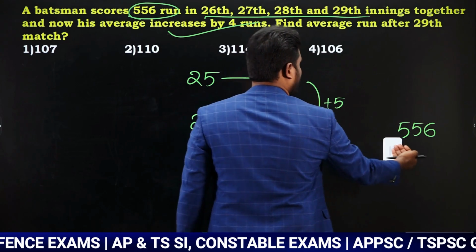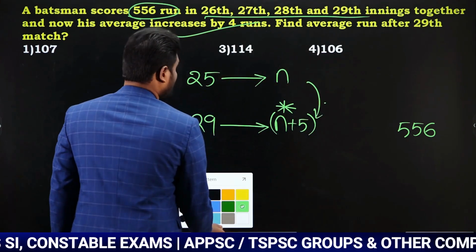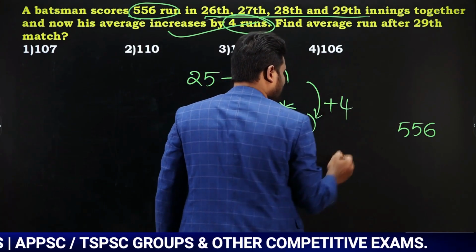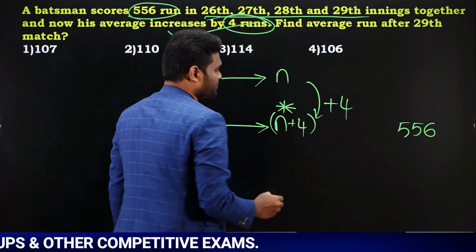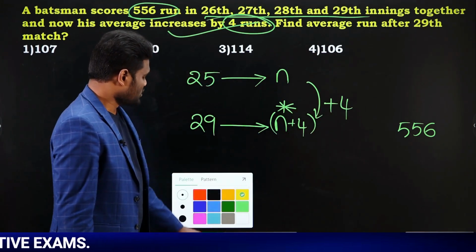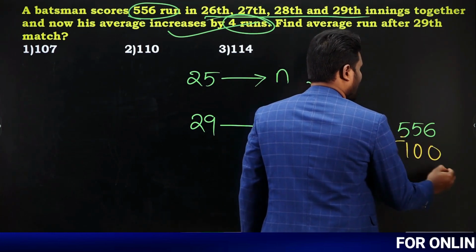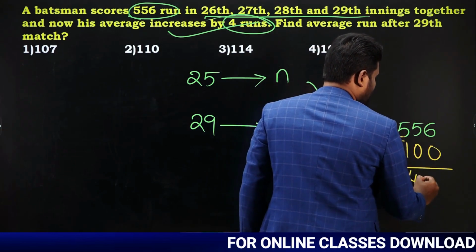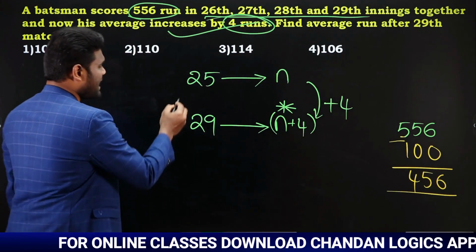Actually, average is not increased by 5. Average is increased by how much? It is mentioned clearly: average increased by 4 runs. If this is plus 4 and the initial is n, it should be n plus 4. Now this 4 runs increased for how many matches? 25 matches. So 25 into 4 is going to be 100. Yes or no? Now 556 minus 100 is going to be 456, which means 456 runs for how many matches?